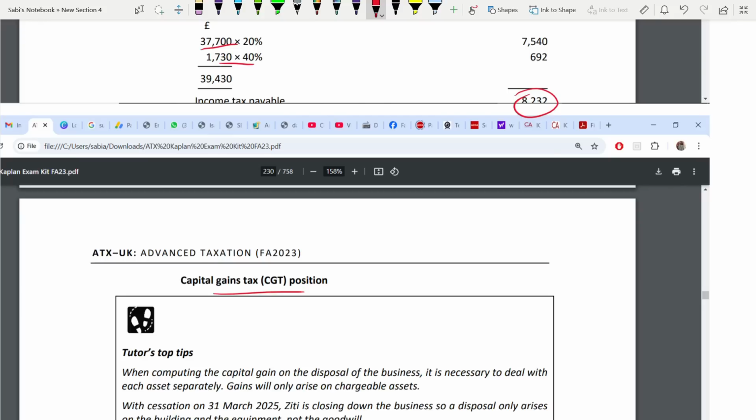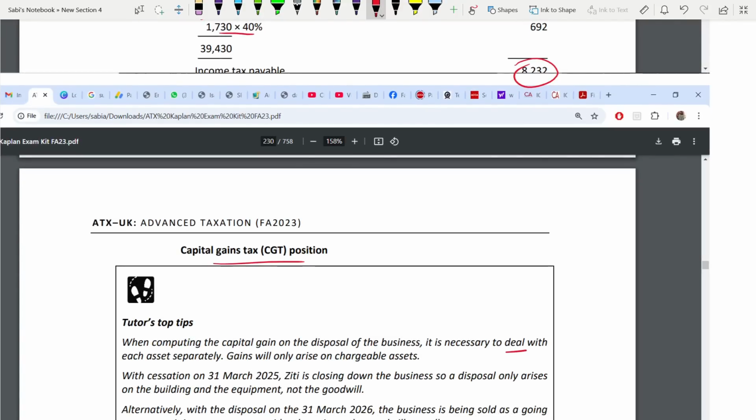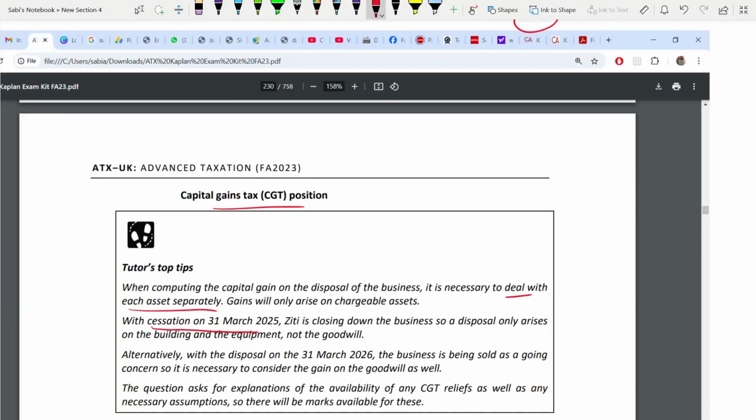And when we are dealing with CGT, take each asset separately. Gains on each asset will be taken separately. Okay. Deal with each asset separately. So when we are ceasing, remember when we are ceasing on this date, that means they are closing down the business. The disposal is on the building and the equipment, not the goodwill.